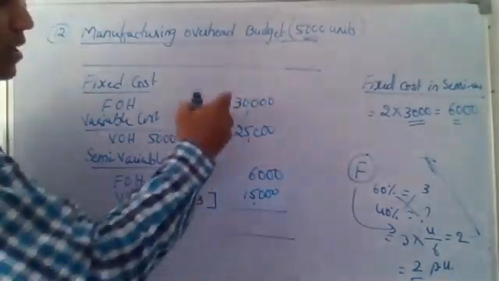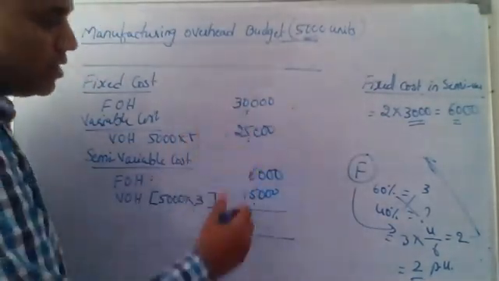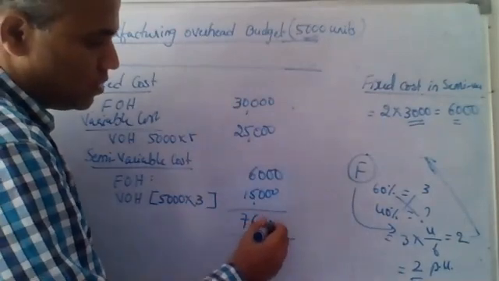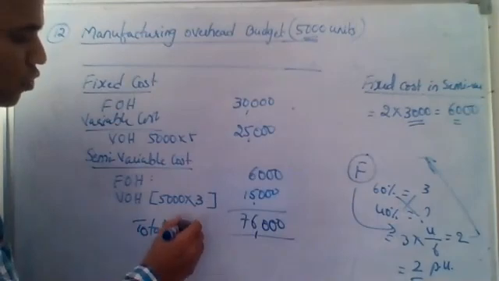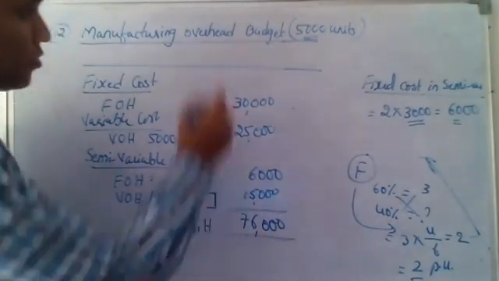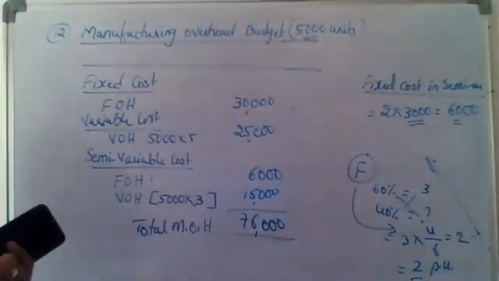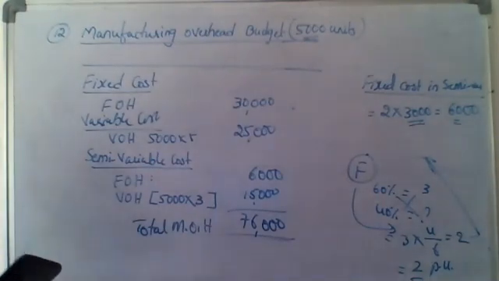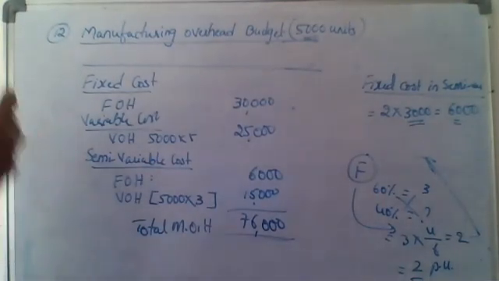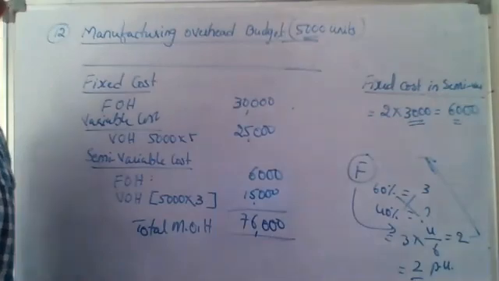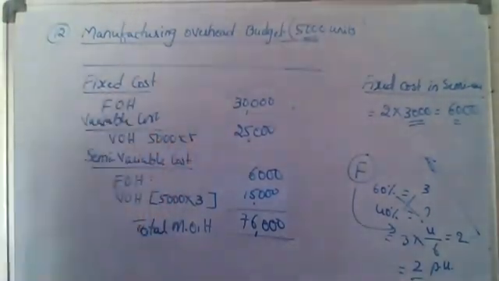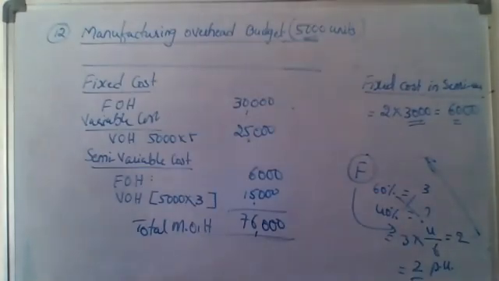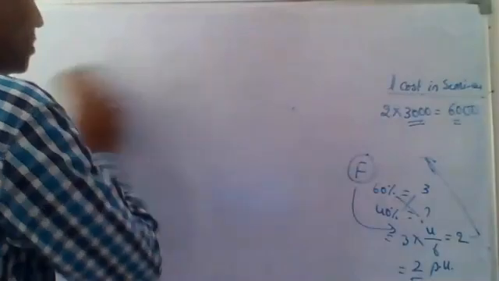So club this 30, 50, 60, 70, 6,000 is the total manufacturing overheads for 5,000 units. You can also say per unit also, but this small problem will tell you exactly how to look at the variable cost and fixed cost. Can I proceed? Now come to today's document which I have shared with you guys.